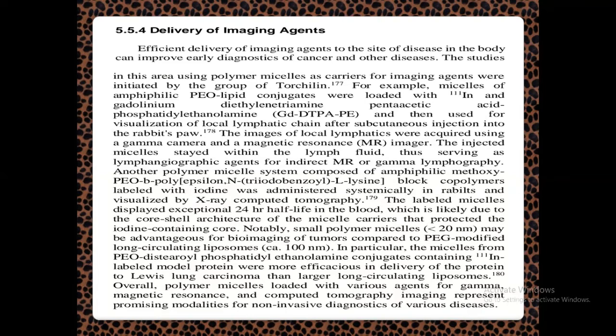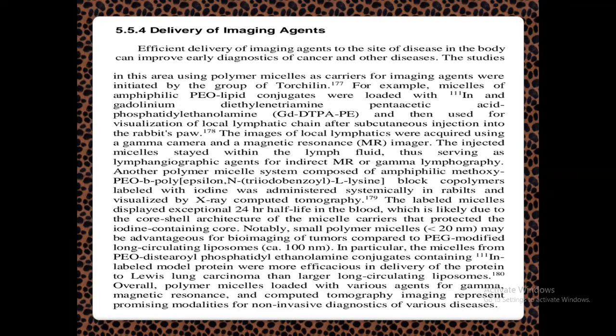The images of local lymphatics, that is lymphatic vessels, were acquired using a gamma camera and a magnetic resonance imager, that is NMR, nuclear magnetic resonance, or MRI scan. Both are the same. So using these two, you see the images of the lymphatic vessels that are formed.